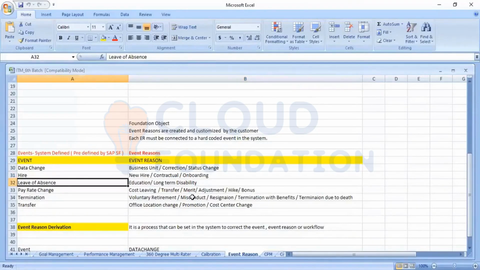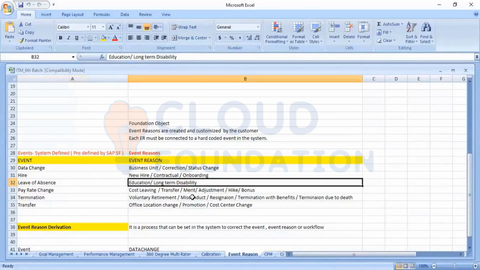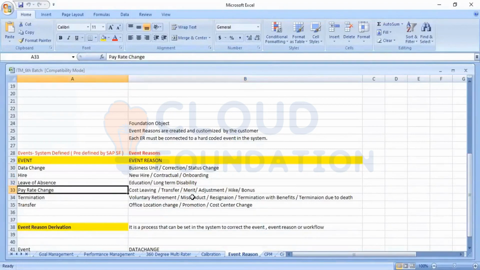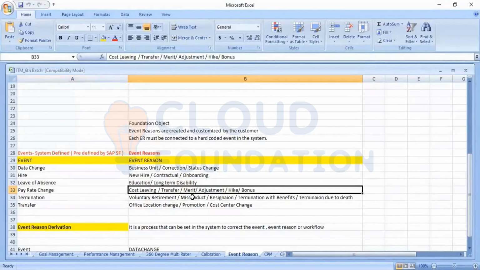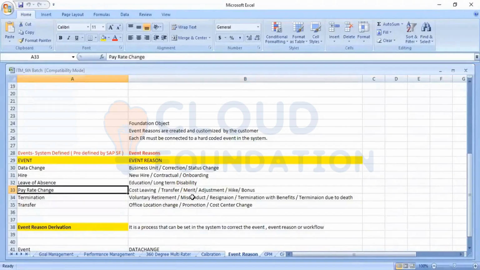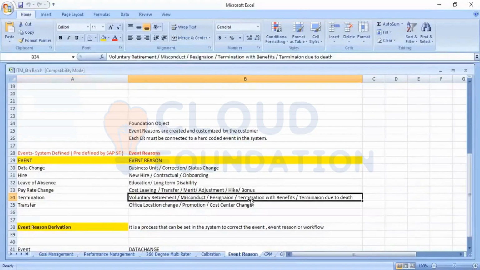Leave of absence, what does leave of absence mean? Education, long-term disability. All these things will be the reasons that come for the leave of absence. Pay rate change is something related to salary increase, adjustment, hire bonus, transfer and something related to cost of living. Similarly, the case with termination. When you go into termination, what is the type of termination? We can look at voluntary termination, misconduct.